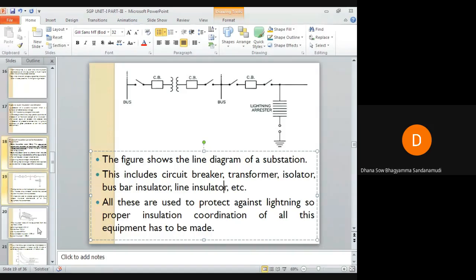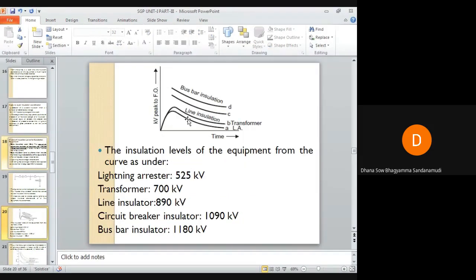Of course, for transmission lines, line insulation does not mean insulation is provided on the line; the transmission lines are placed on the insulators. So the insulator ratings will vary. If you see in this graph, this is the overvoltage and this is the time. The peak voltage means whatever insulation is given to a bus bar, for example, the insulation level of the bus bar will be very high, because they are open to the atmosphere.